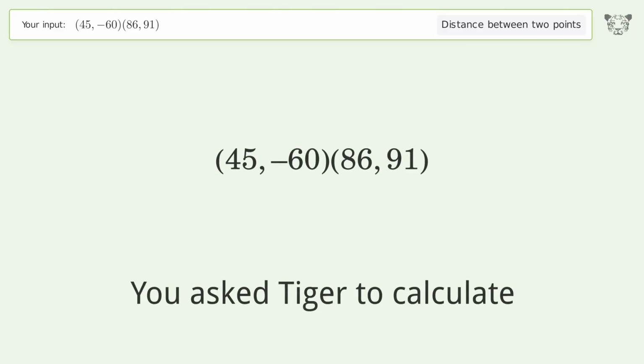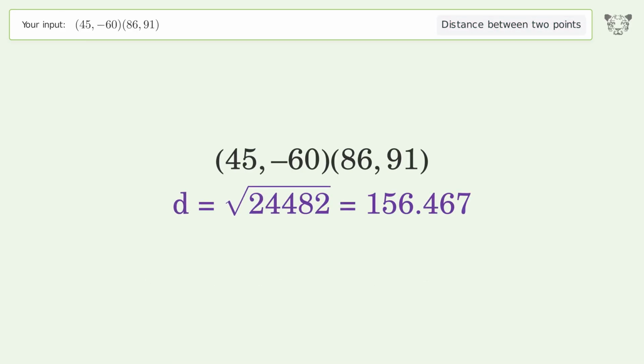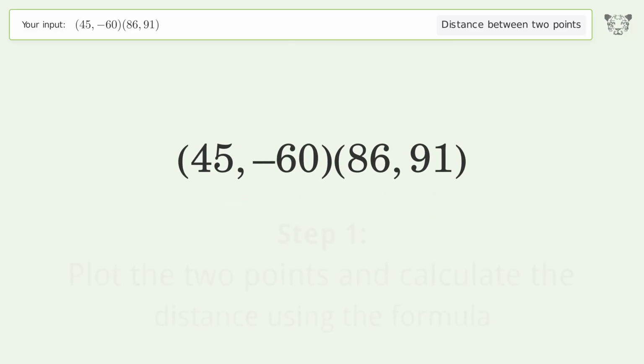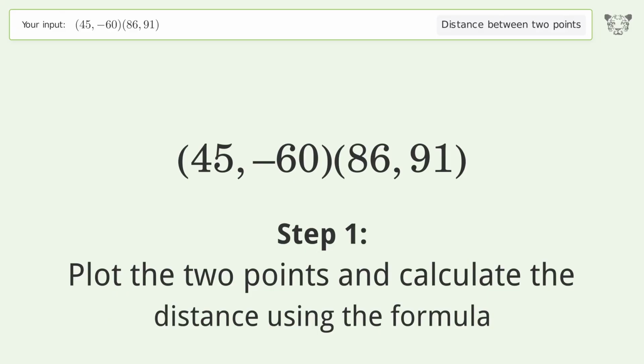You ask Tiger to calculate. This deals with the distance between 2 points. The distance between the 2 points is the square root of 24,482, or 156.467. Let's solve it step by step. Plot the 2 points and calculate the distance using the formula.